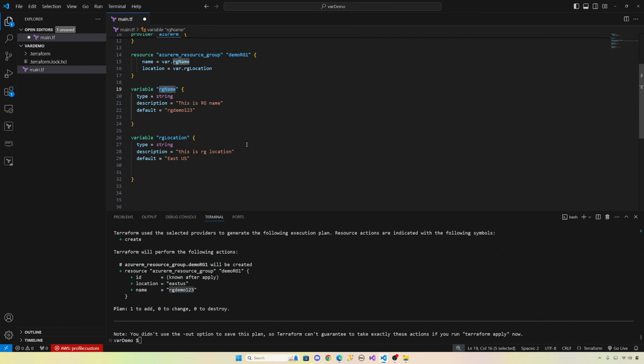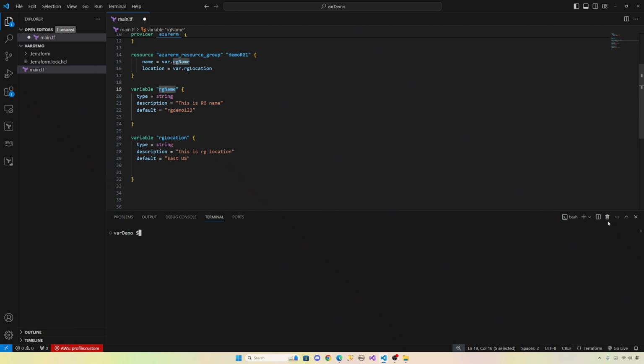So this is not the only place you provide value to the variables. You can assign value to a variable through the command line, through a file, and through environment variables, right? So let's clear. Let's talk about assigning value to variables through the command line. How do you assign value through the command line? So you do Terraform plan